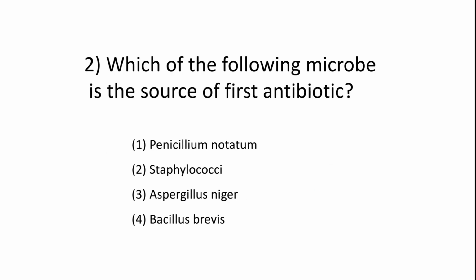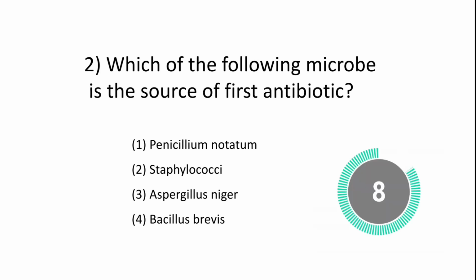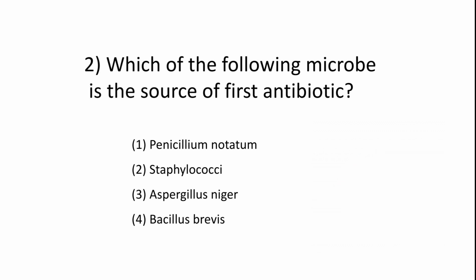Next question. Which of the following microbe is the source of first antibiotic? Penicillium notatum, Staphylococcus, Aspergillus niger, Bacillus brevis. The right answer is option A, Penicillium notatum.